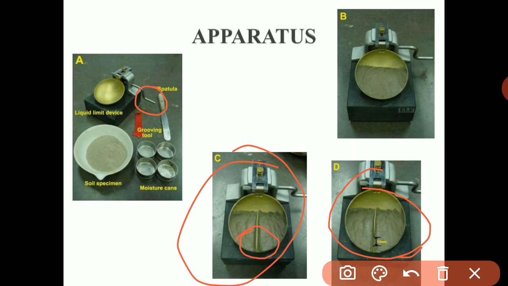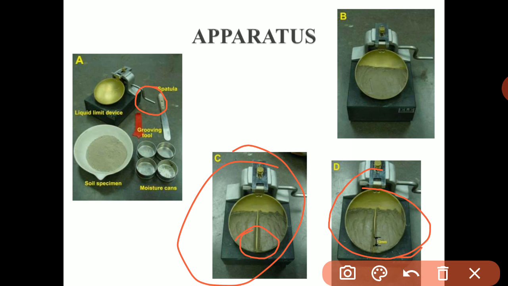Then this test is repeated for different water contents of the soil sample, and every time the water content of the sample and the number of blows required to close the groove are noted. The water content is adjusted such that the number of blows comes in a range of 10 to 40.